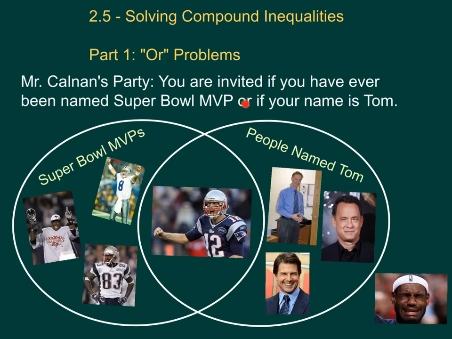The OR tells me that one of these two things has to be true: being named Super Bowl MVP or being named Tom. If either of those is true, you can come to the party. It's okay if both of them are true. Then you're also welcome. But if neither of them are true, you have to sit out and be sad like Mr. James. All right, now let's bring this to some algebra.